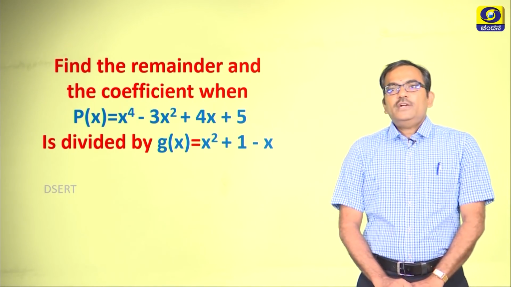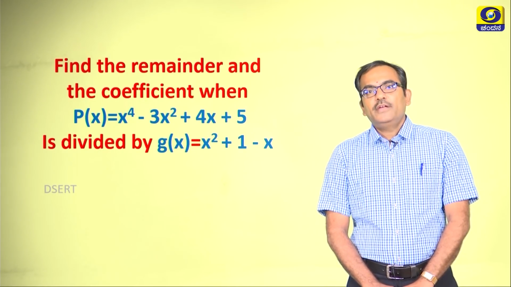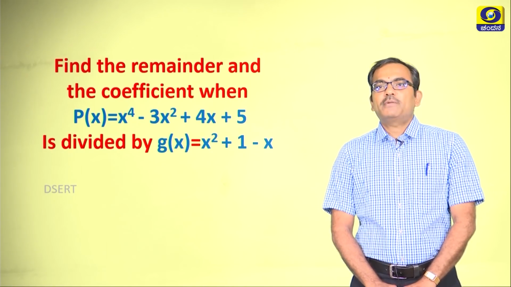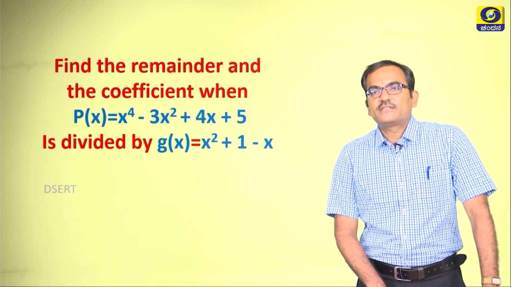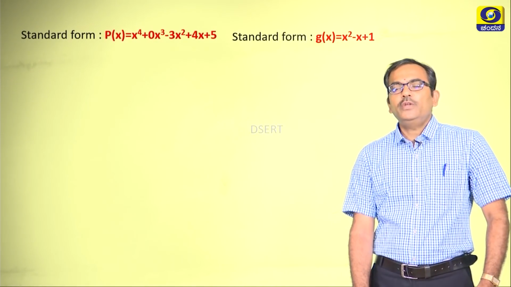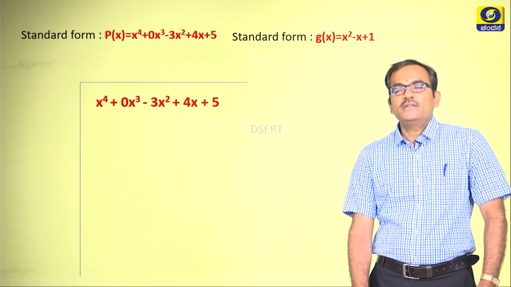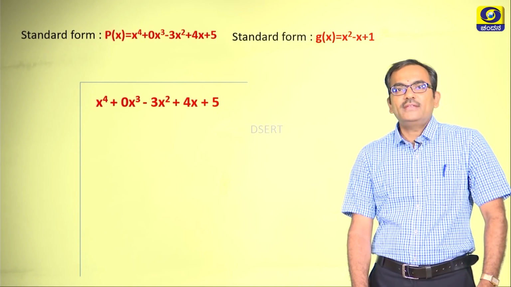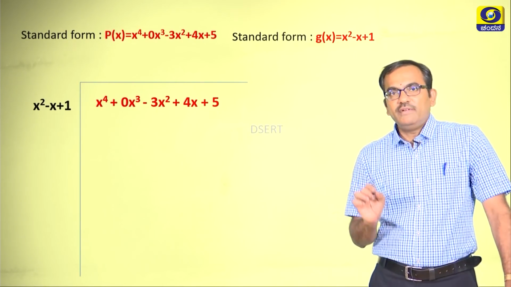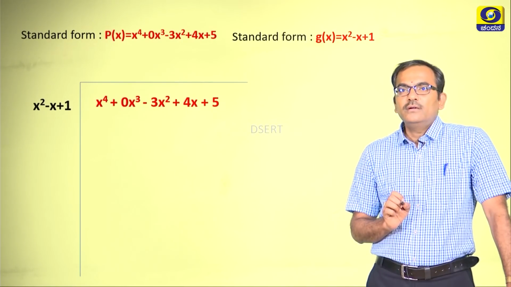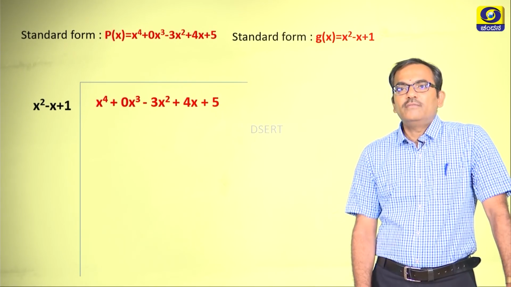Now we shall take up the next question. Find the remainder and the quotient when x to the power 4 minus 3x square plus 4x plus 5 is divided by g of x is equal to x square plus 1 minus x. The very first thing that you need to remember in solving this question is to write them in the standard form and also write them in the division pattern. Okay. Now write the dividend, write the divisor both in the standard form and write the area where you actually divide, right.